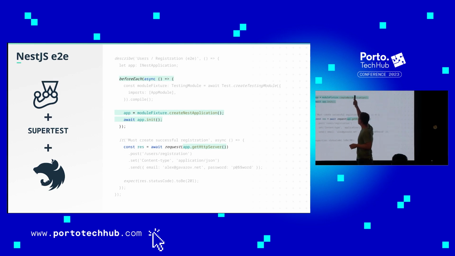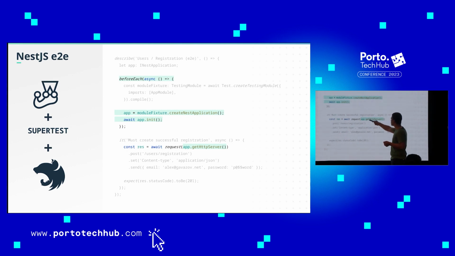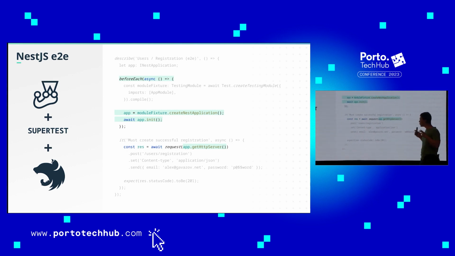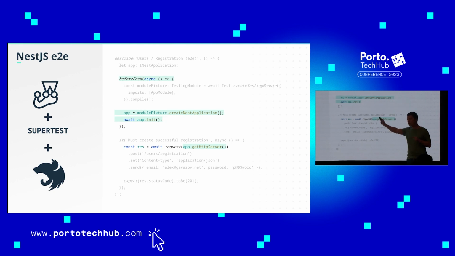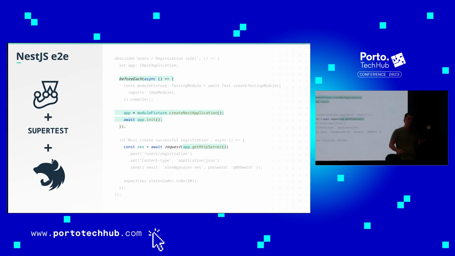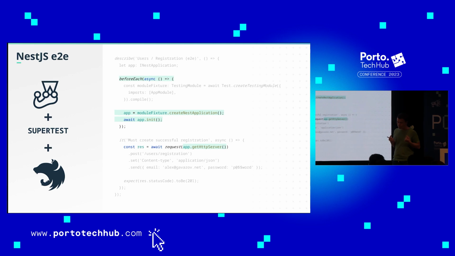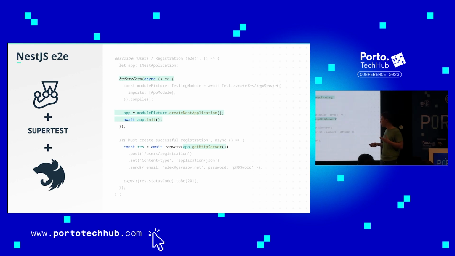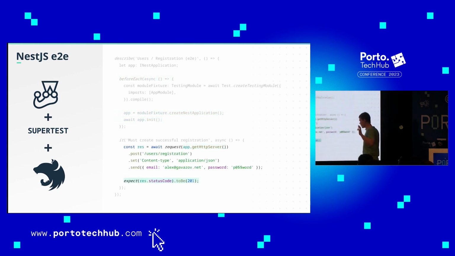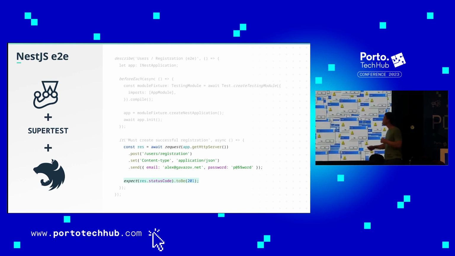The most important part here is that we're creating a request to some HTTP endpoint, and in this case, we are getting the instance of Nest and the HTTP server, which is sent to the request function. This request function doesn't need to build an HTTP or TCP socket to communicate. So this is Nest, and after we have this connection, we can do our tests.